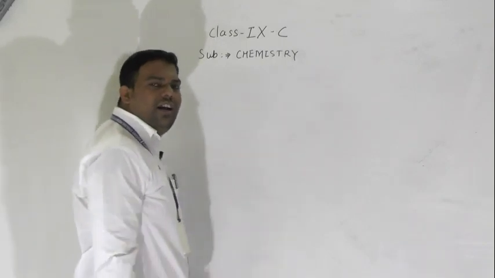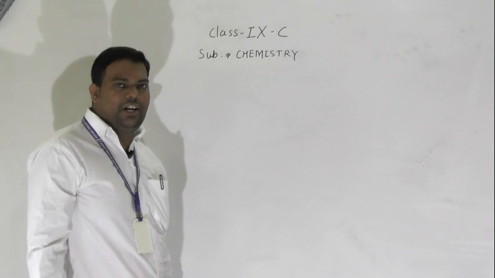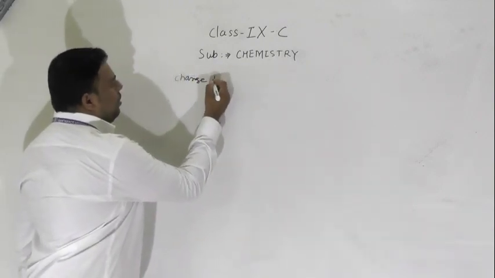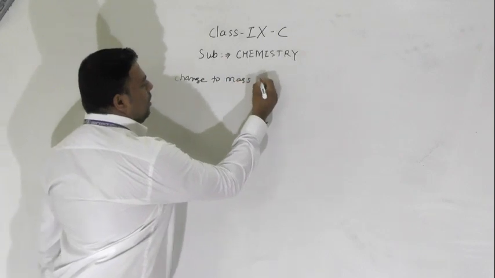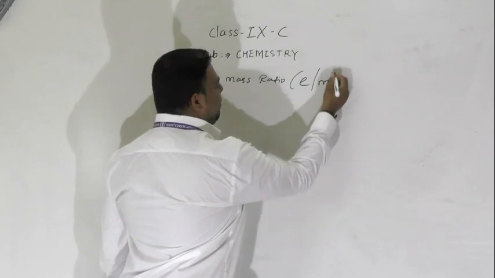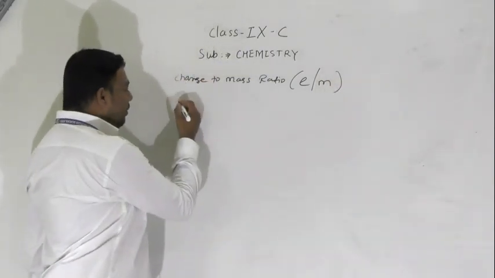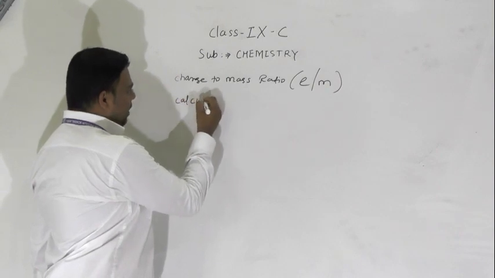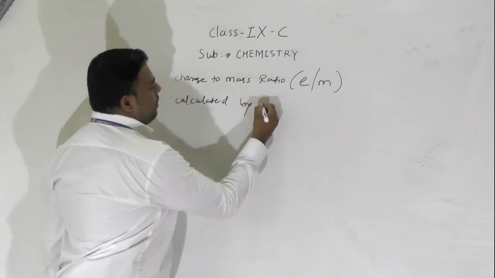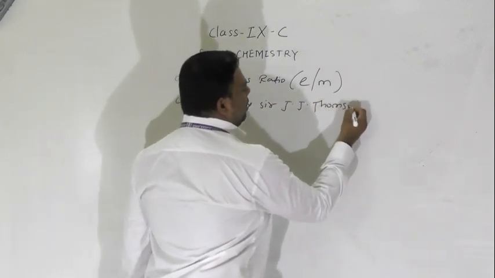It is not given in NCERT, but for competitive exams it is important. Charge to mass ratio we can say e by m, calculated by Sir J.J. Thomson.